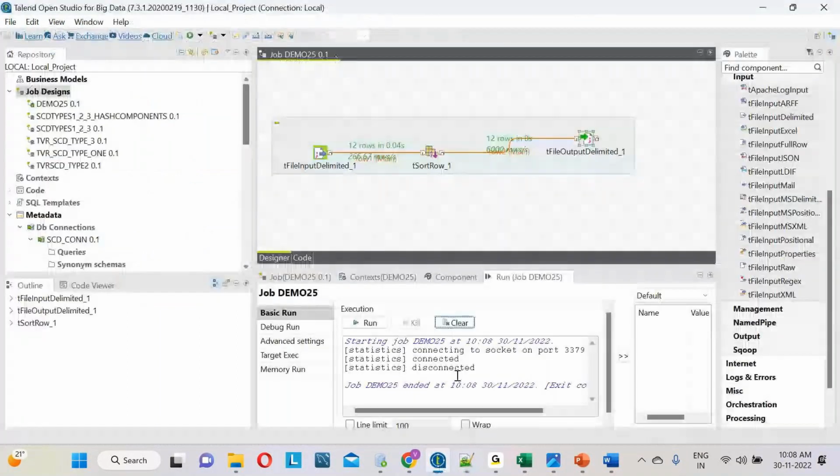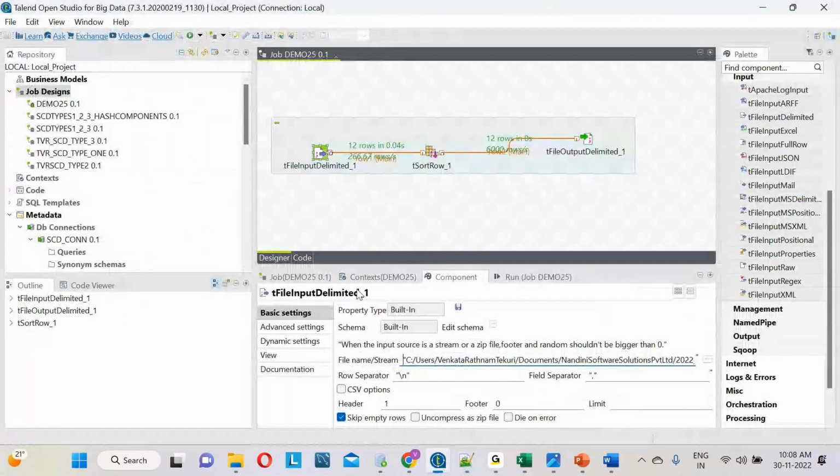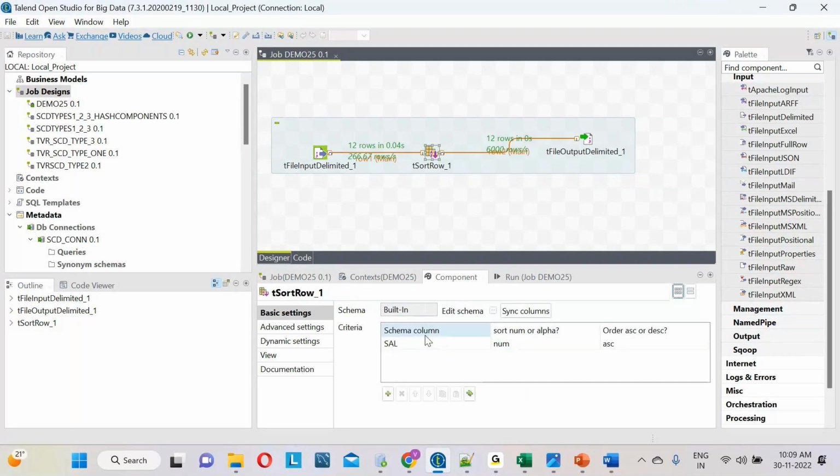I want to read a text file. There is some text file, and to read the data from it, we have to use the tFileInputDelimited component. So what is the use of the tSortRow component? I want to sort the data in ascending order, which means lowest to highest. Descending order means highest to lowest values. For that, we have to use the tSortRow component.